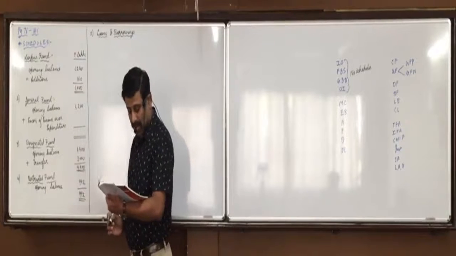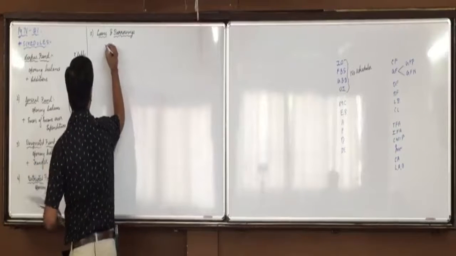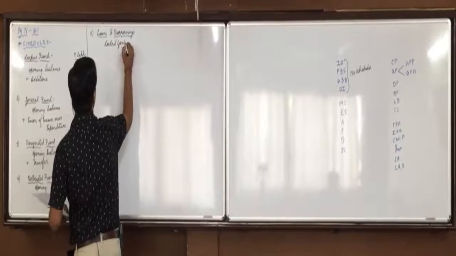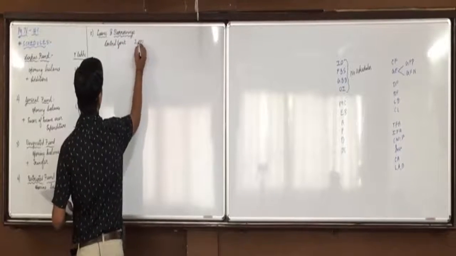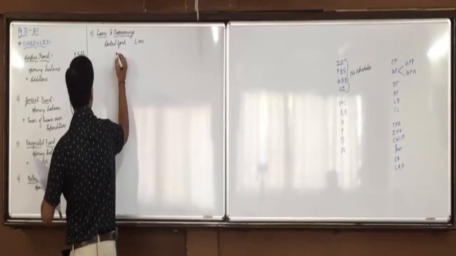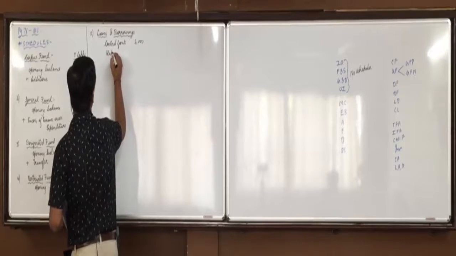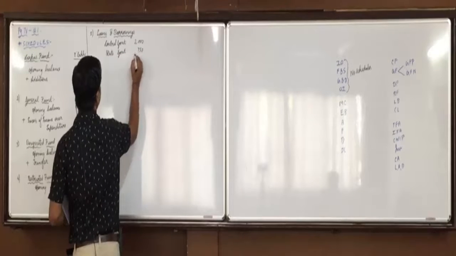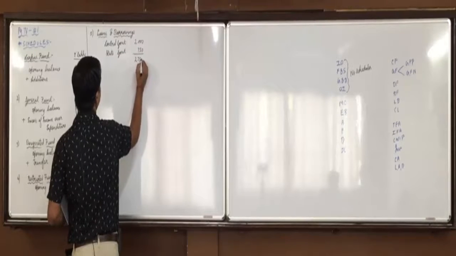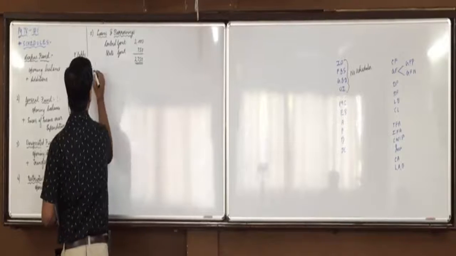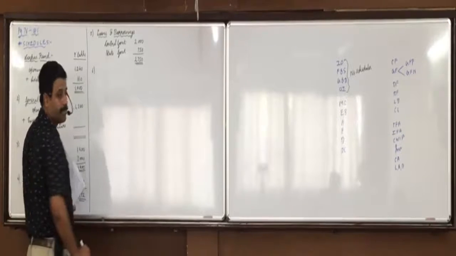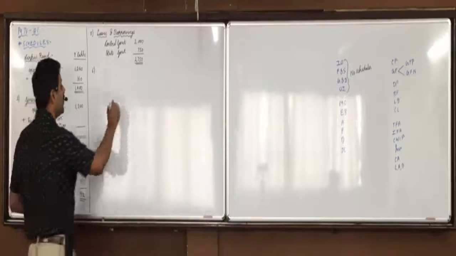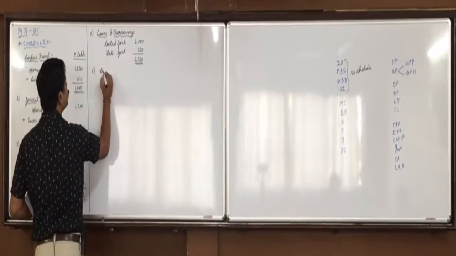Under loans and borrowings we have marked loans from central government 2000, state government 750, total 2,750. Then after loans and borrowings we have current liabilities.